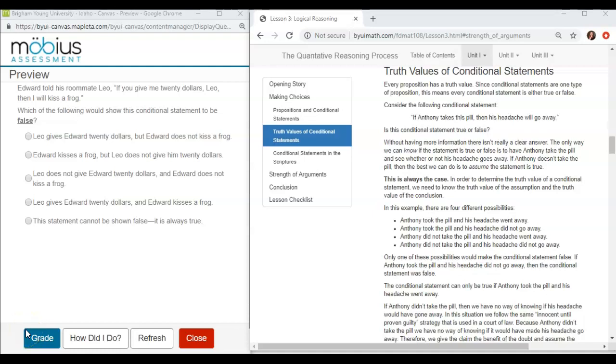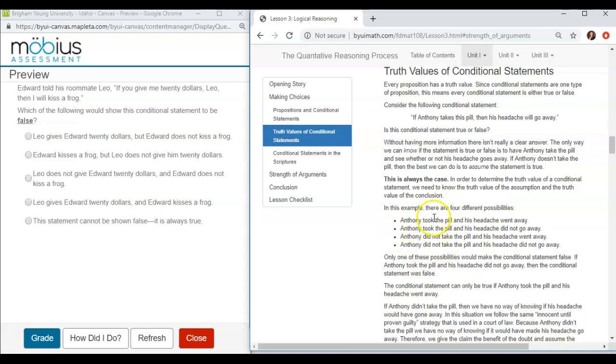Unit 1 Exam Review, question number 18. Edward told his roommate Leo, "If you give me $20, Leo, then I will kiss a frog." Which of the following would show this conditional statement to be false? Over here on the right we have the interactive textbook, Unit 1, Lesson 3, and scroll down to the truth values of conditional statements.